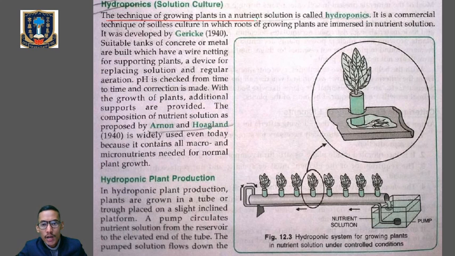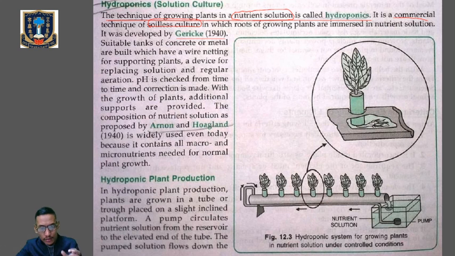Okay, so if the question comes, what do you know about hydroponics? Then the answer will be: the technique of growing plants in a nutrient solution is called hydroponics. It's a soilless culture. So here we are not growing the plant in soil, but in a culture medium that contains the nutrient solution, which has all the essential minerals and elements essential for the growth of the plant. This technique is mainly used for commercial purposes and was developed by Gericke in 1940. So remember this. Hydroponics is the technique of growing plants in a nutrient solution.